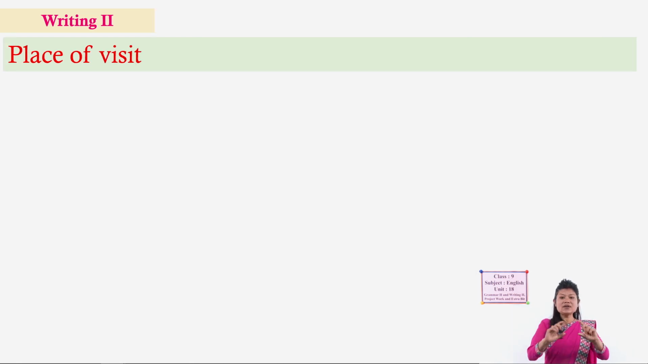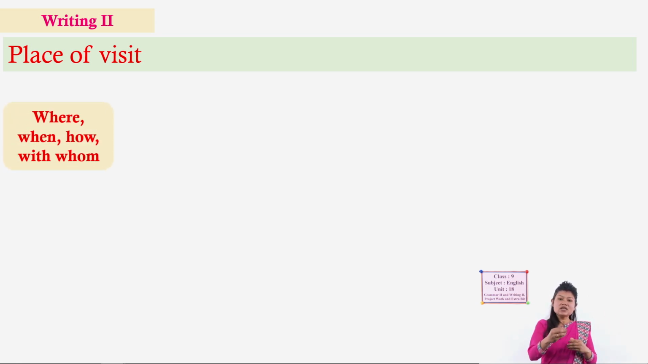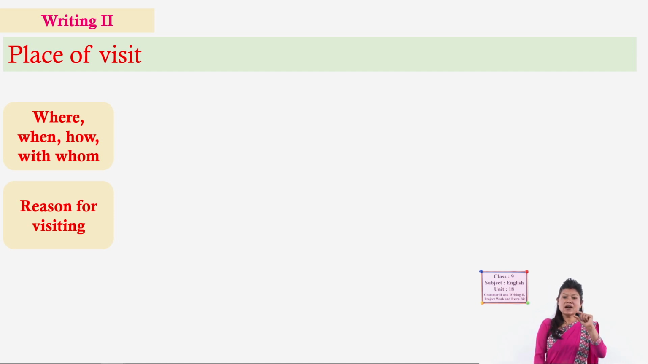So, how does it look, one example. As I already told you, simply begin with place of visit, we are in the body part now, dear students. In place of visit what information can you put there, for example, where, when, how, with whom: where did you visit, when you visited, how, with whom. Similarly, you also can answer reason for visiting. So, these are the basic information you can put in the first part of the body.